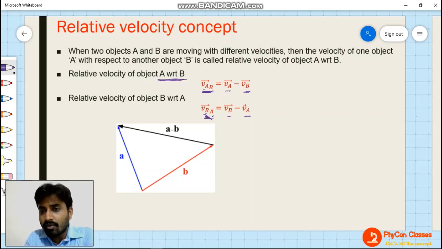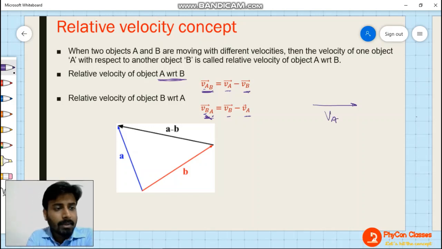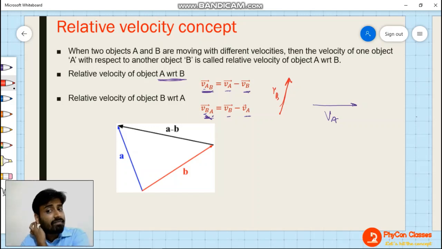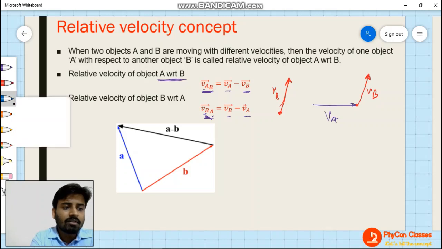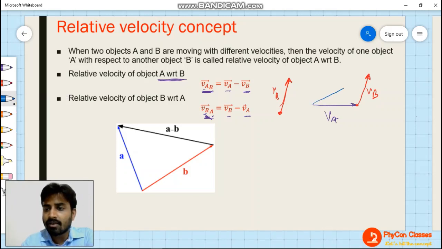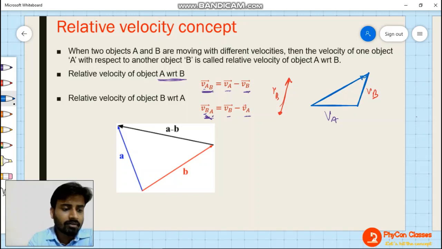Now let me just tell you that if VA is like this, and VB is like this, a straight line, and I want to find VA plus VB, what do I need to do? As per the triangle law, I should bring the tail of vector B to the head of vector A, and then draw it like this. I should not change the direction. The direction must remain the same. This will be VB. Then VA plus VB is going to be this particular closing vector. You remember or not?